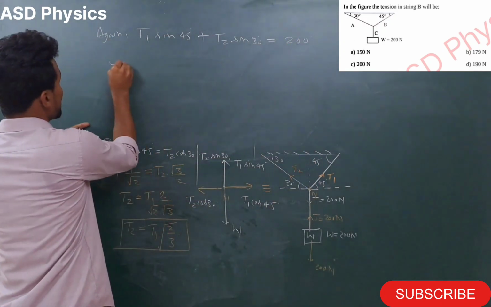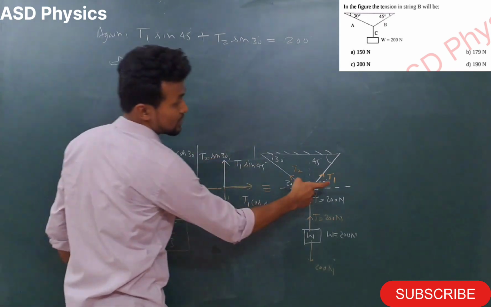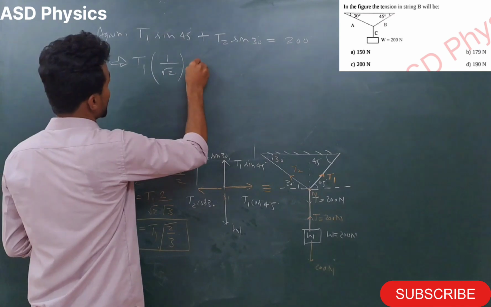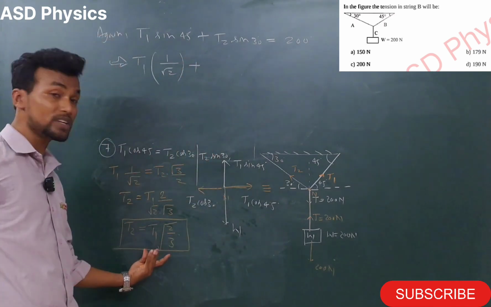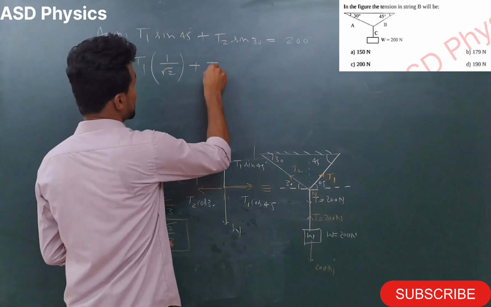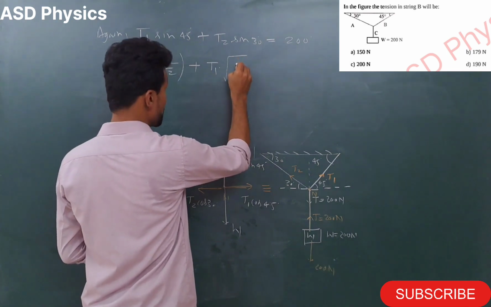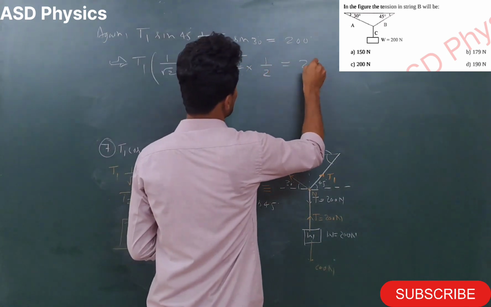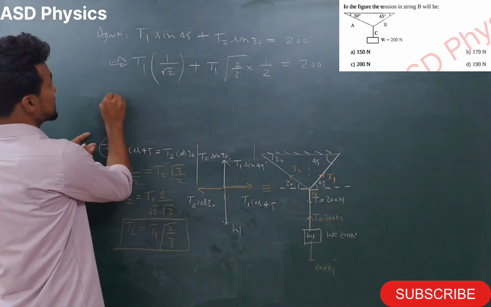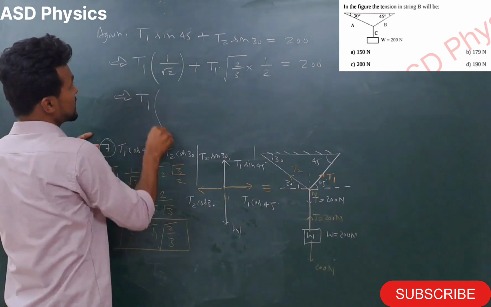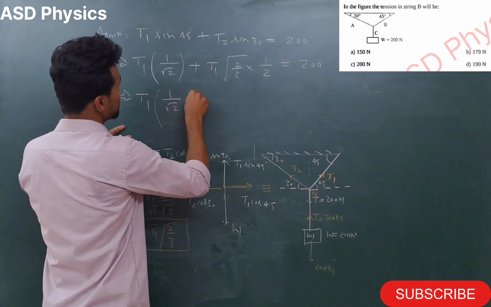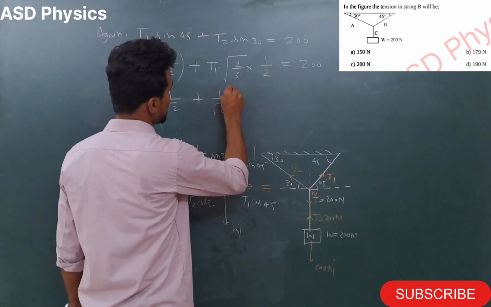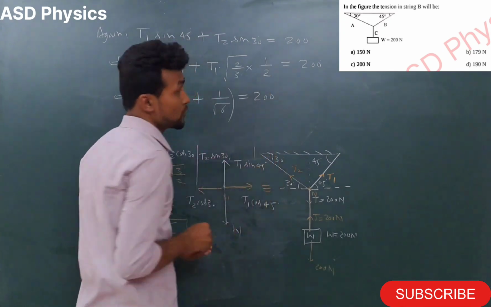Okay, so let's write the values here. We have to calculate the T1. This T1 we have to calculate. So T1 sin 45 how much here? 1 by root 2 plus T2. This T2 we are going to replace from here. So what will come here? T1 root 2 by 3 into sin 30 degree 1 by 2 equal to 200. Let's simplify this here. So see here my dear students, T1 is here, this one will come 1 by root 2. Is it? Now when you will simplify this, it will come 1 by root 6 is equal to 200.